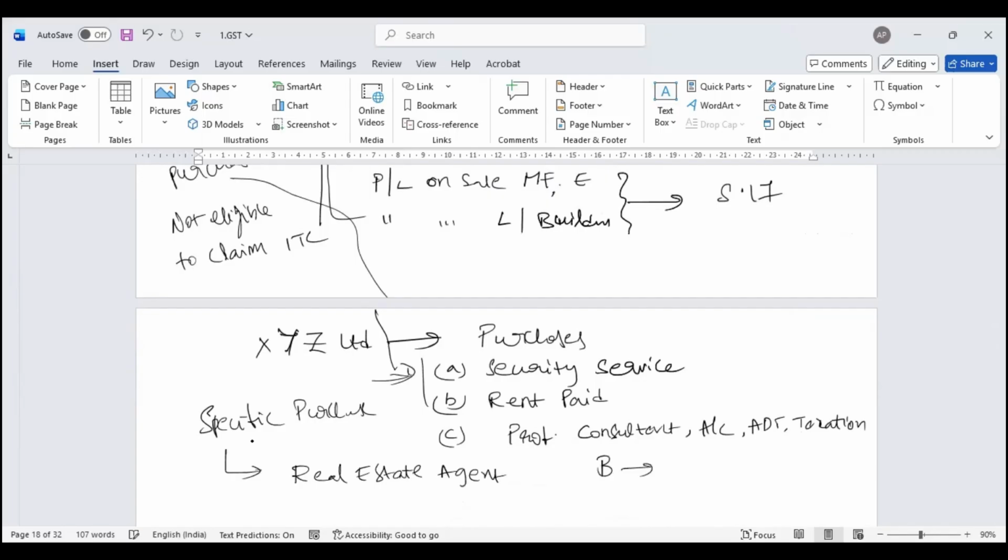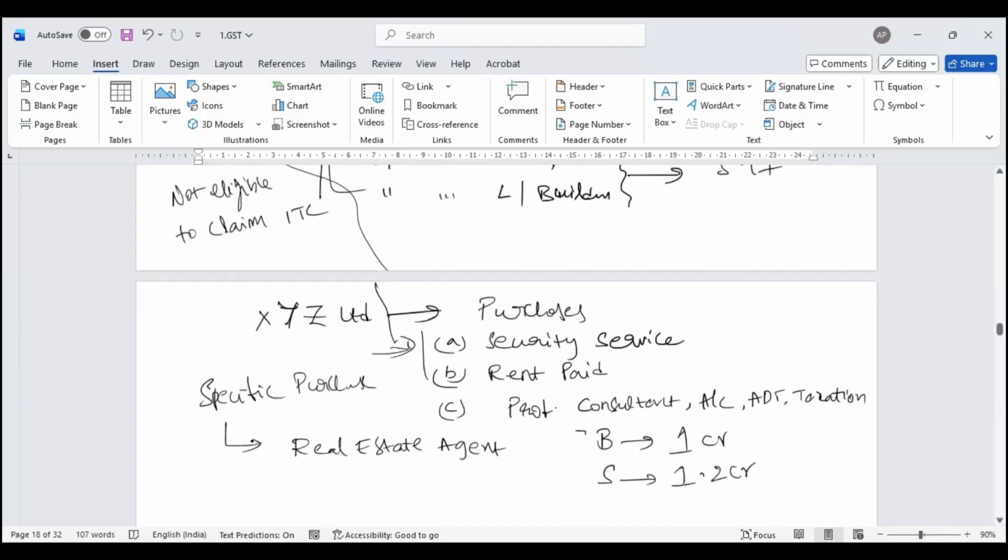I sell it for 1.2 crore. To make this particular deal, I have a real estate agent who has charged me rupees 10 lakhs plus GST of 18%. Now, this is a specific input service for this transaction. Can I claim input tax credit?